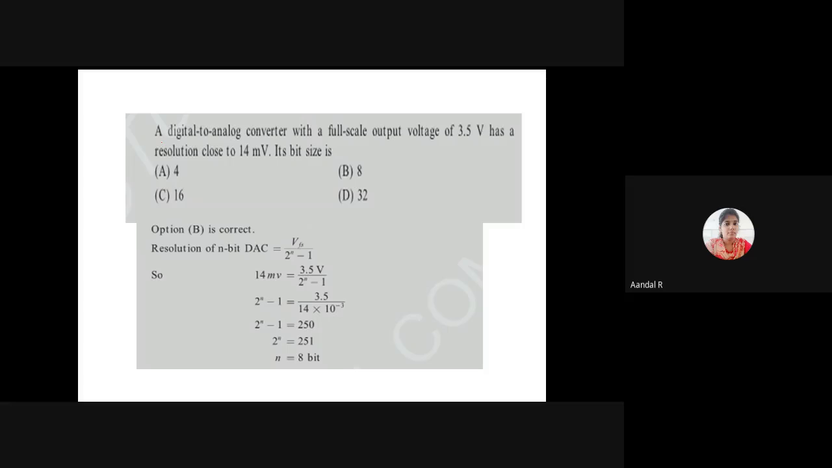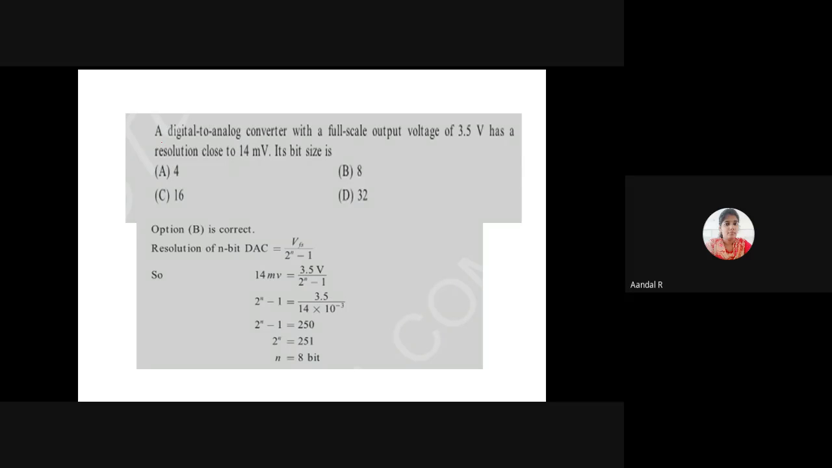We know the formula for resolution. The resolution of an n bit DAC is equal to full scale voltage divided by 2 power n minus 1. Here, n is nothing but the bit size.